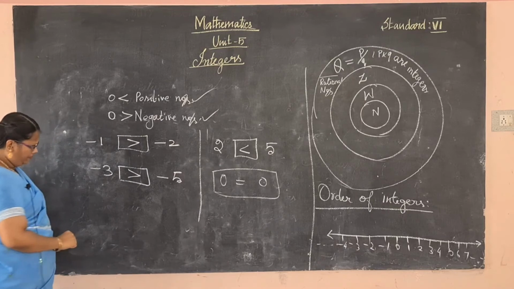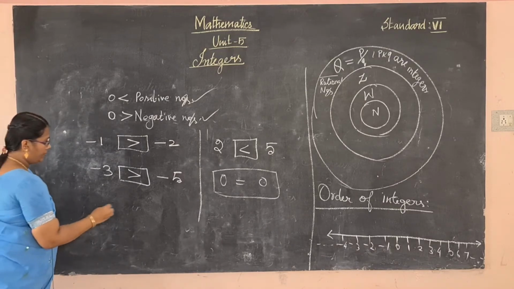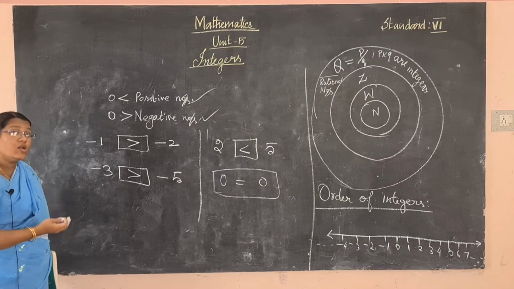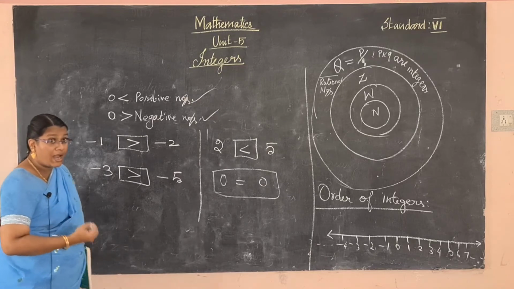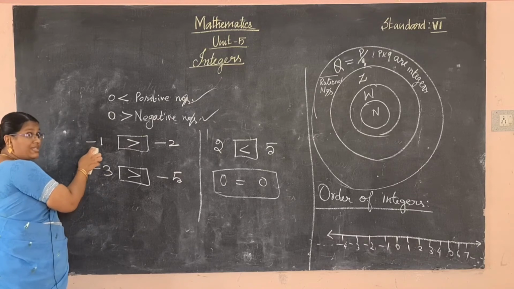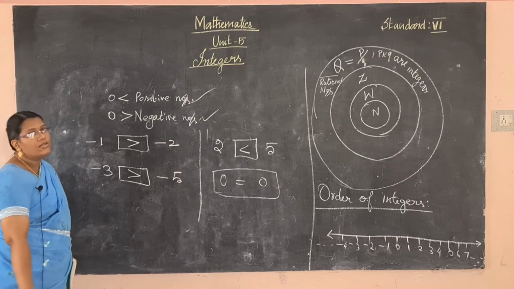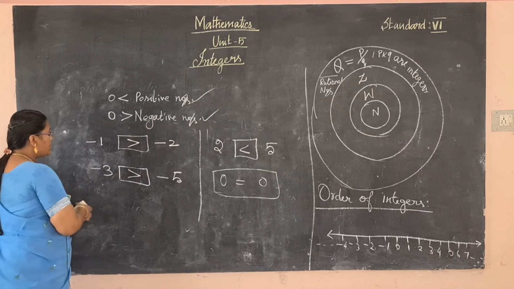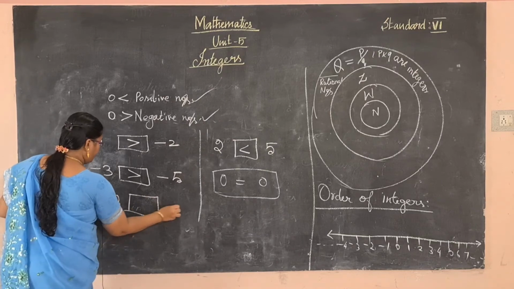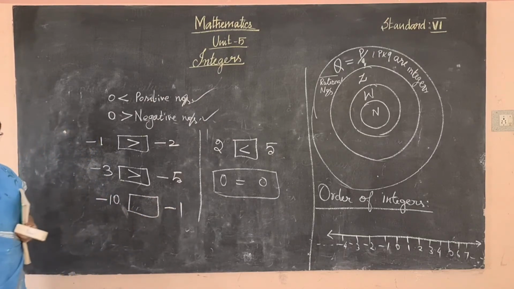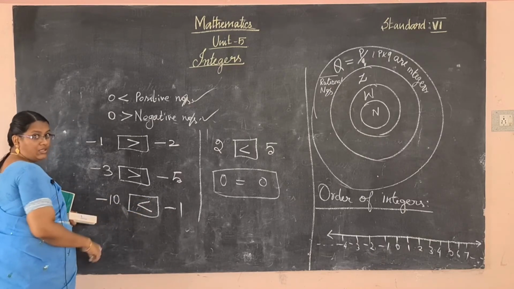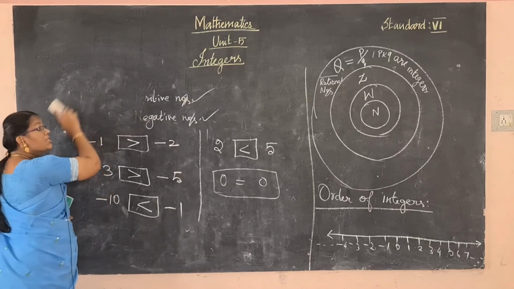Next, how to arrange the numbers in ascending order and descending order. I hope you understood the concept. Smallest negative number we consider the greatest value. So with minus 10 and minus 1, which one is the greatest value? Minus 1 is the greatest value. I hope you understood this one. Move to the next concept.